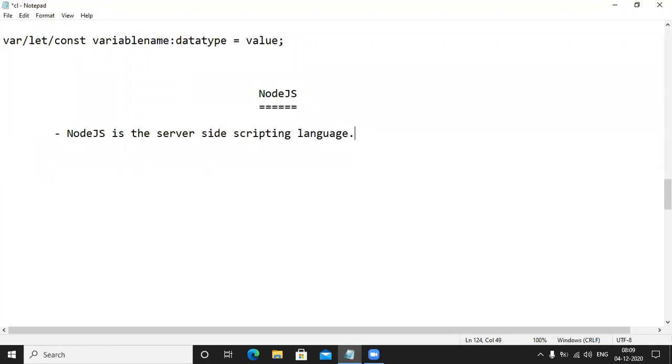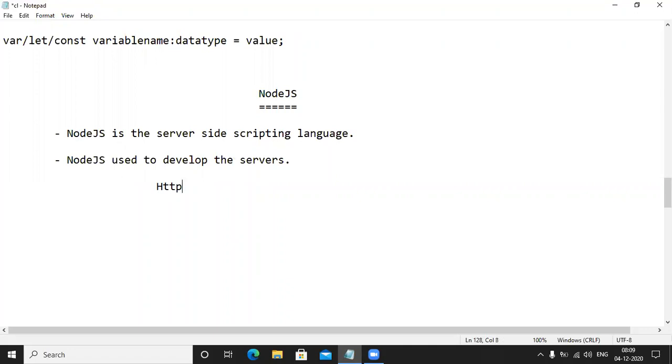Can you tell me one more point? What is the use of Node.js? I'm expecting some activeness from you. Node.js is used to build what? Node.js is used to build servers. Very, very important. Node.js is used to develop servers. Which server?